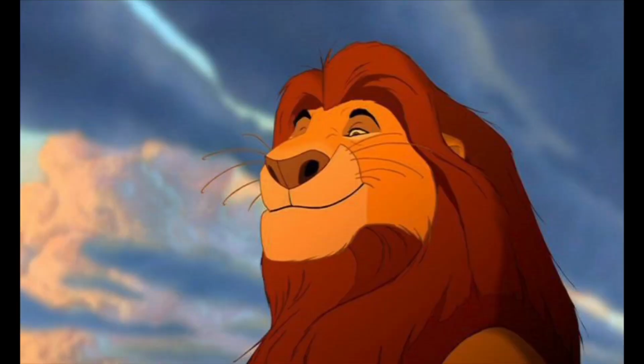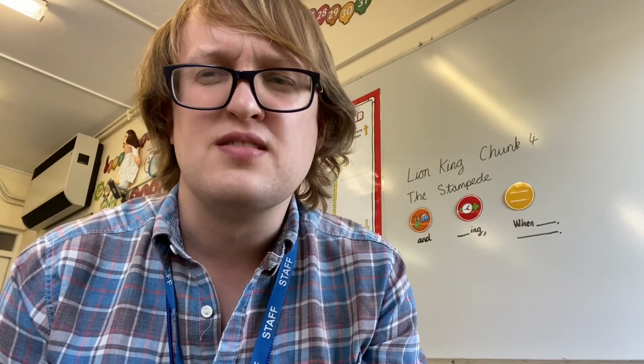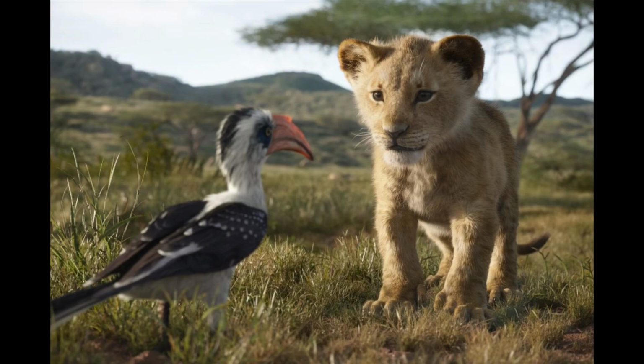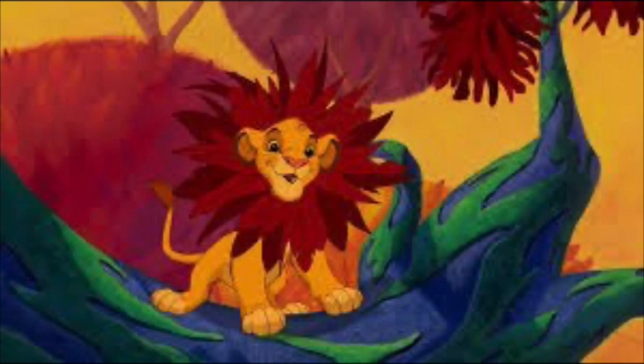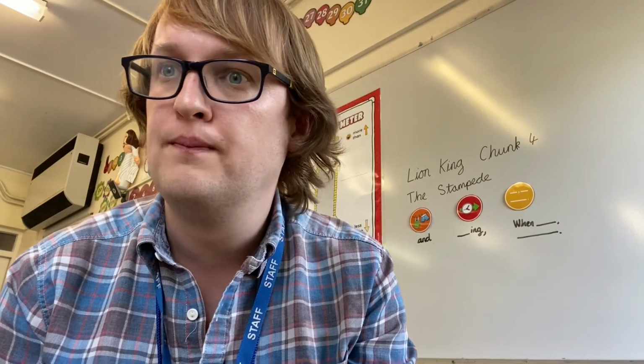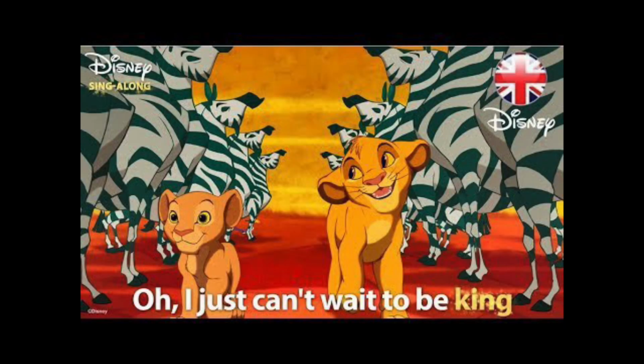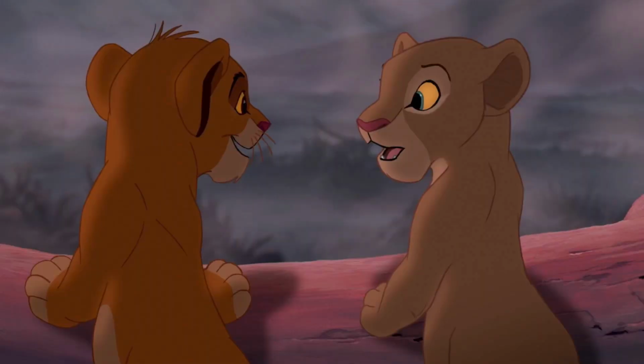I'm going to read our key stage chunk. As Simba gets older, his dad Mufasa lets him explore the land. He wants to go with Nala, but not so much with Zazu. Zazu is protecting Simba from Nala from getting out of Pride Rock. "I just can't wait to be king," said Simba to a frustrated and unhappy Zazu. Sly Simba and naughty Nala twist and turn away from Zazu among the African animals. "We did it," said Nala. "Not without me," said Simba.